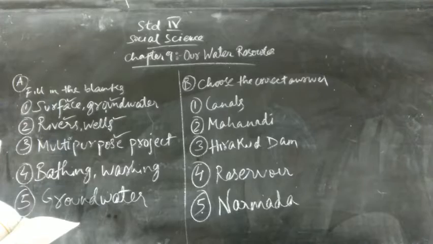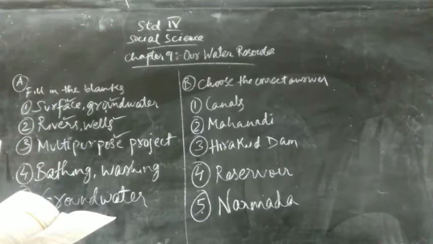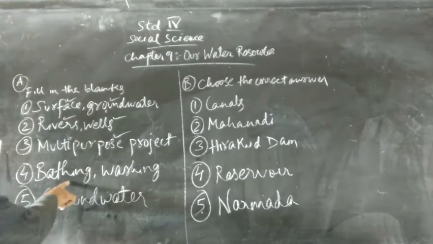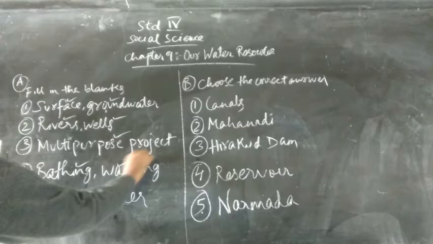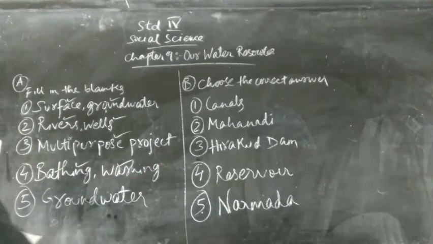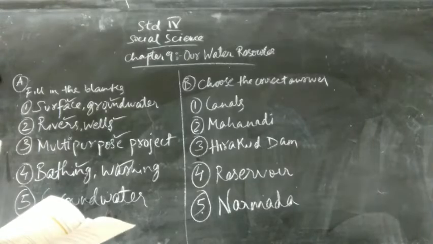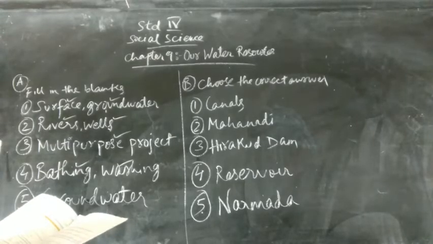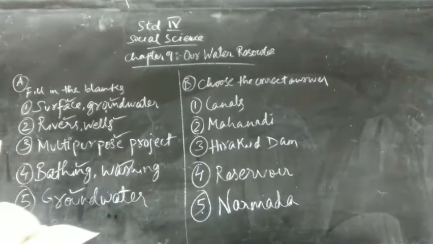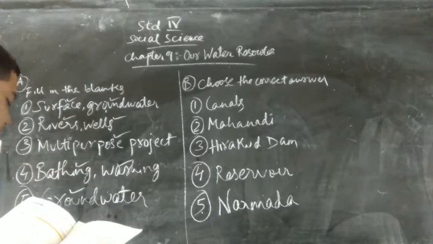Now we see question number 4. Dash and dash are two factors that pollute water bodies. We have two dash once again. So the answer to question number 4 is bathing and washing are two factors that pollute water bodies. Now we see question number 5. Dash is the water found under the surface of the earth. So the answer for question number 5 is groundwater. Groundwater is the water found under the surface of the earth.